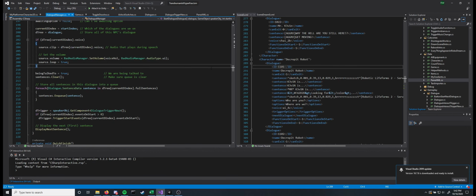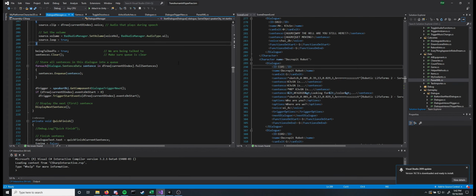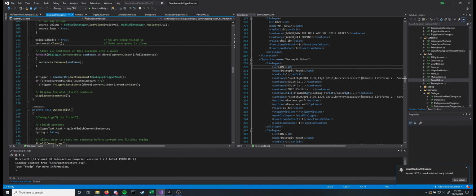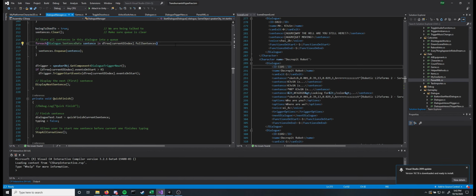And of course we do a little bit of audio stuff. It runs through my bad audio manager, which I talked about, or at least mentioned, in my overview. Says being talked to, because that's important for lots of things. Just a sanity check here to clear the sentences. And we're just running with a queue. This was actually part of what I got from that tutorial video that I found on YouTube. It's probably a pretty easy one to find if you just look up dialogue manager tutorial Unity. Simple enough, but it was a great foundation to get started with.